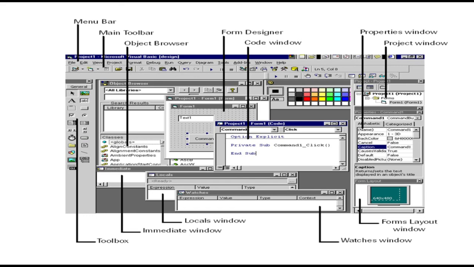Toolbox. It contains a set of controls used to design the form in VB. Next is Properties window. It is used to display and edit the various characteristics of the selected object and their values. Form layout window. The form is the primary building block of a Visual Basic application. The controls and the code related to the form are created in the form layout window.